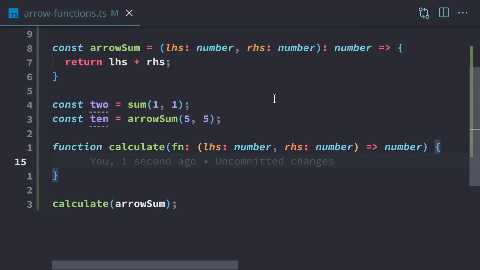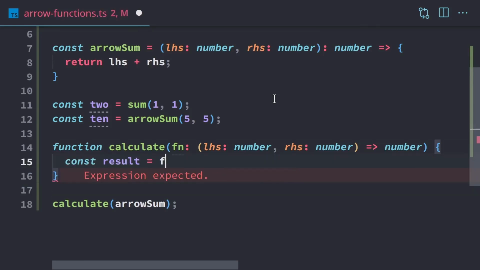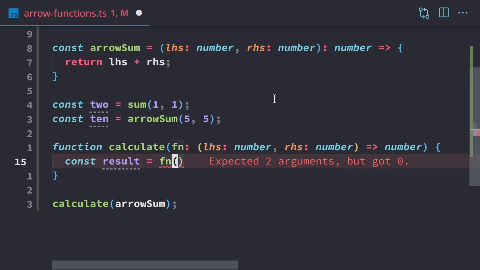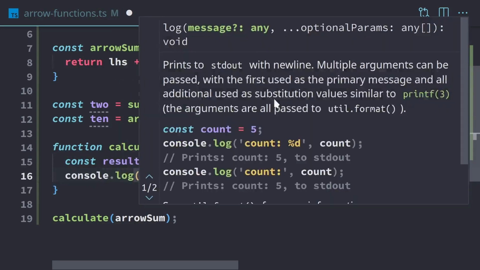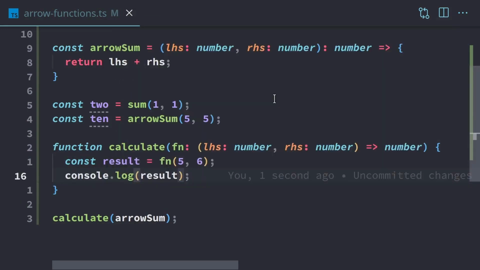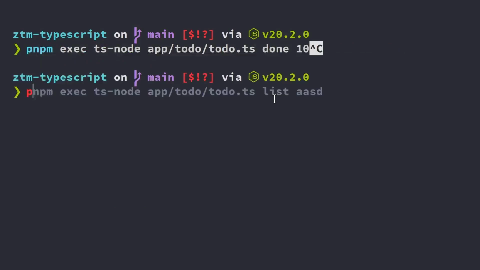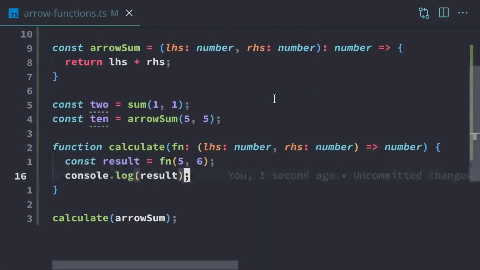And so now this calculate function will say we have a result equals fn. We can calculate it with some numbers. We can do 5 and 6, so we'll get 11. We'll do a console.log, and then we'll log the results. So we'll run this real quick. So this can be, we're going to execute demo/arrow functions. And so it went and calculated 11.